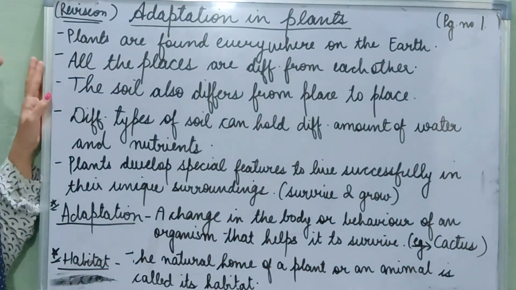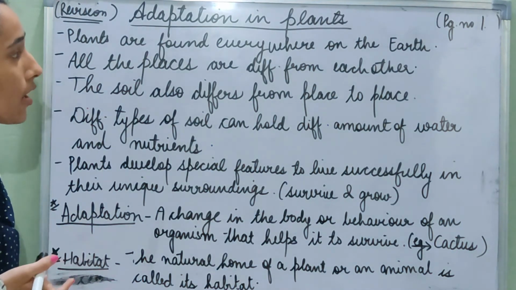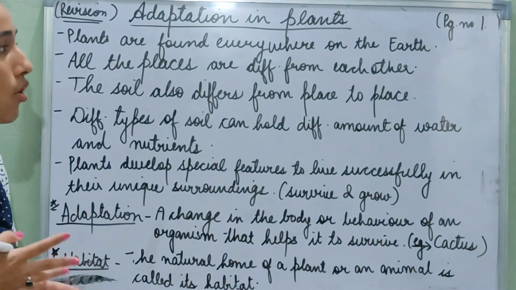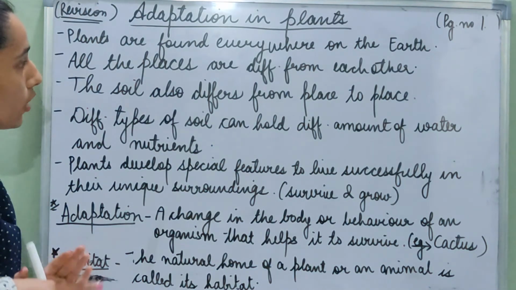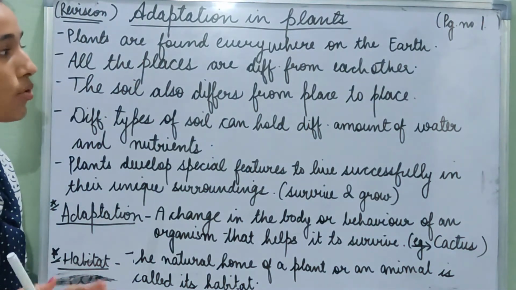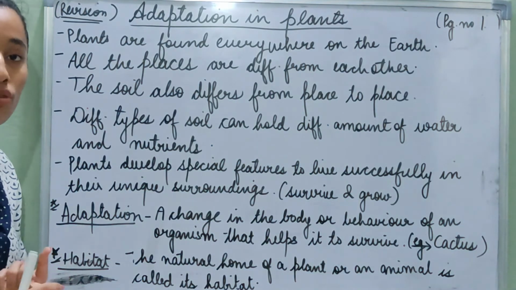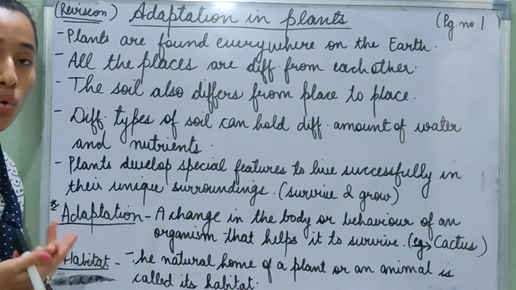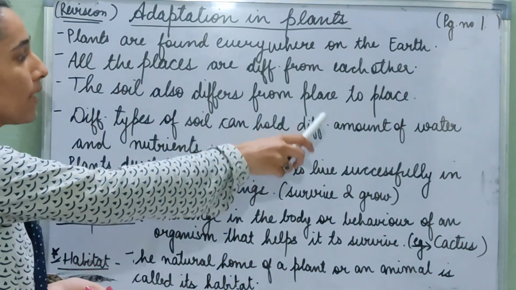Plants are found everywhere on the earth, be it ocean, river, plain area or hilly area, on the mountains, anywhere. All places are different from each other. Some receive a lot of rainfall, some are extremely dry, some get very harsh cold. The soil also differs from place to place.